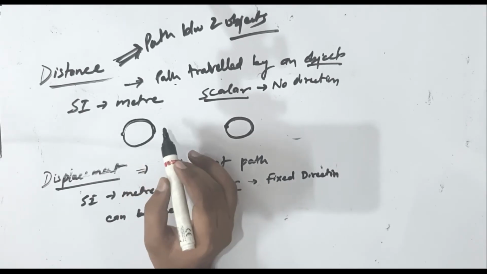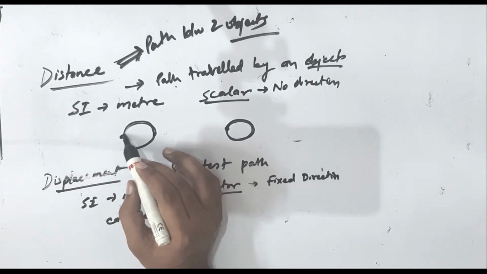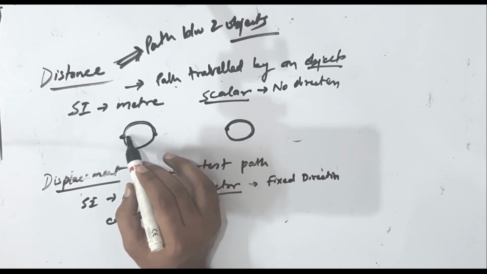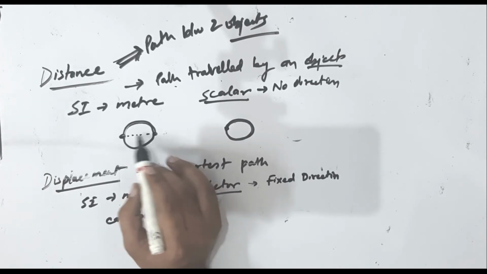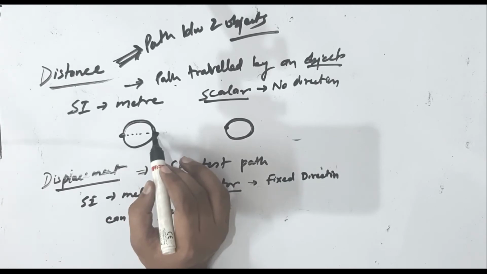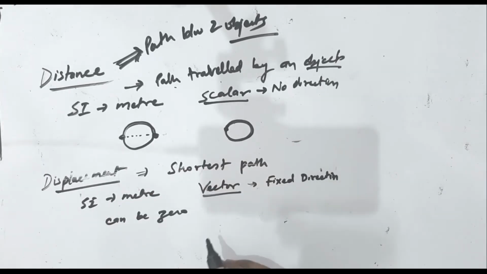If you took this path around the park, if you have to travel from here to here around the park, then the distance is this. But for displacement, even though you haven't traveled this distance, the shortest path will remain this, and it will be called displacement. The distance between starting point and ending point is displacement, and the path that you took is distance.